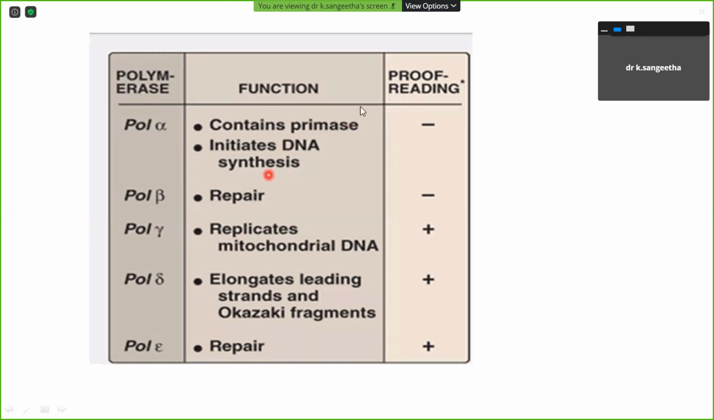I will frequently ask questions, otherwise you will feel sleepy. Anyone of you? What are the proofreading activities carried out by which DNA polymerase? Anyone? Shyam Sundar? Shyam Sundar? Santosh?